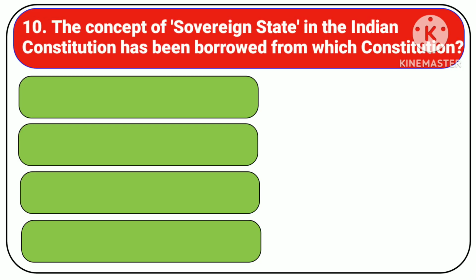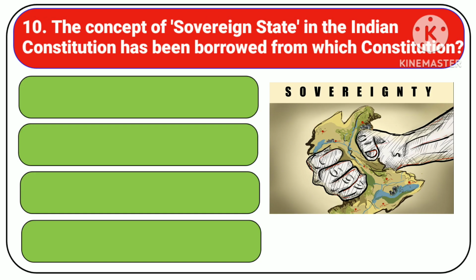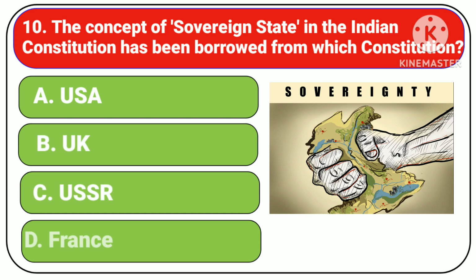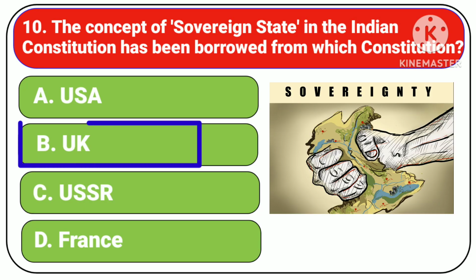The concept of sovereign state in the Indian Constitution has been borrowed from which constitution? Options: A. USA, B. UK, C. USSR, D. France. Correct answer is UK.